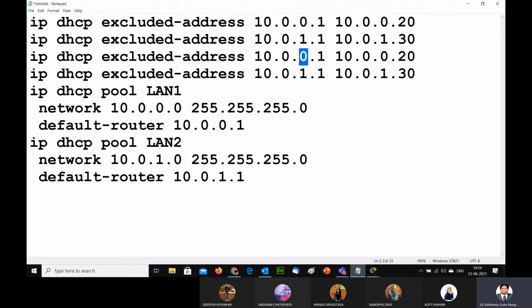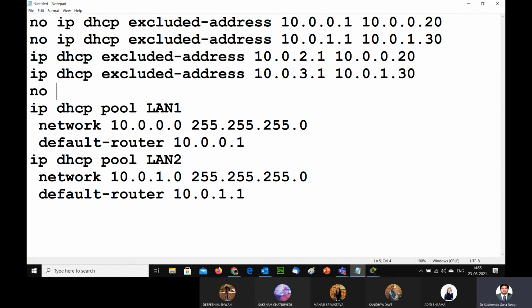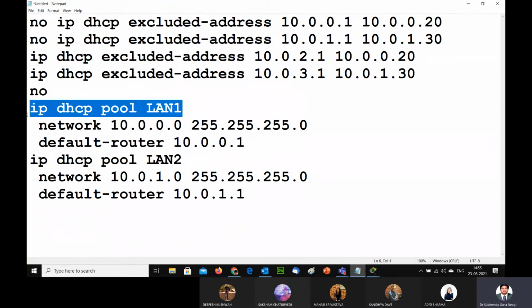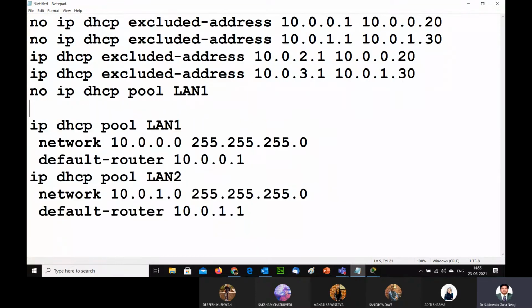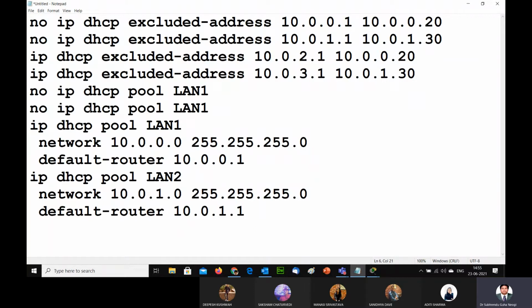To fix it, since here I have 0 and 1, and here 2 network and 3 network, I have to remove both of the earlier networks. So I will put no in front of that. Here I will write no IP DHCP pool LAN 1, very simple, and no IP DHCP pool LAN 2. Then I'll be creating LAN pool 3 and LAN pool 4, and here I will be giving the 2 network, and here the 3 network.